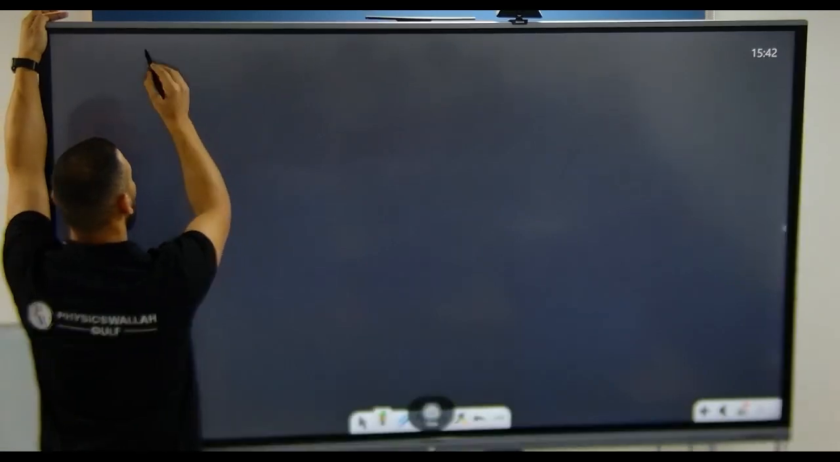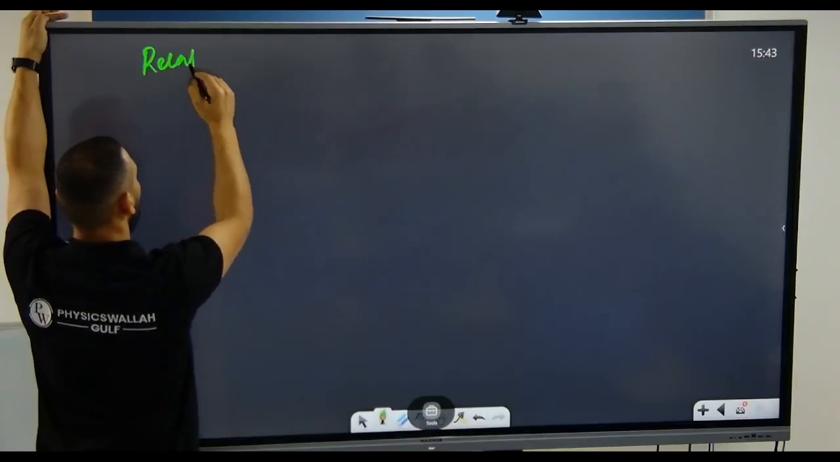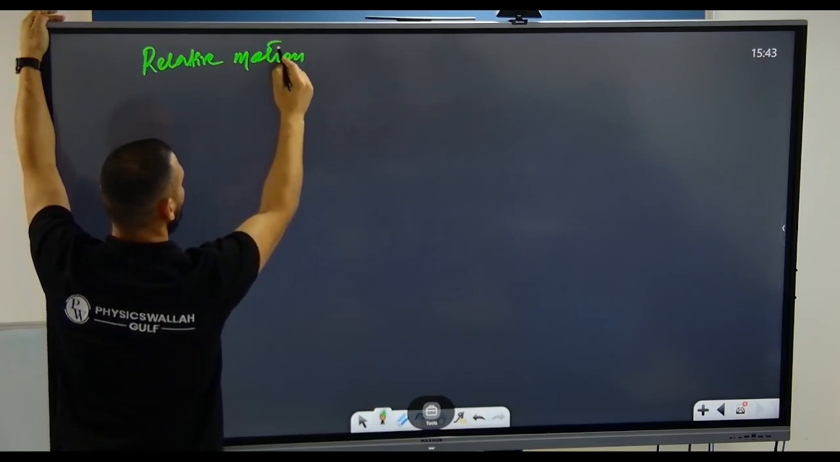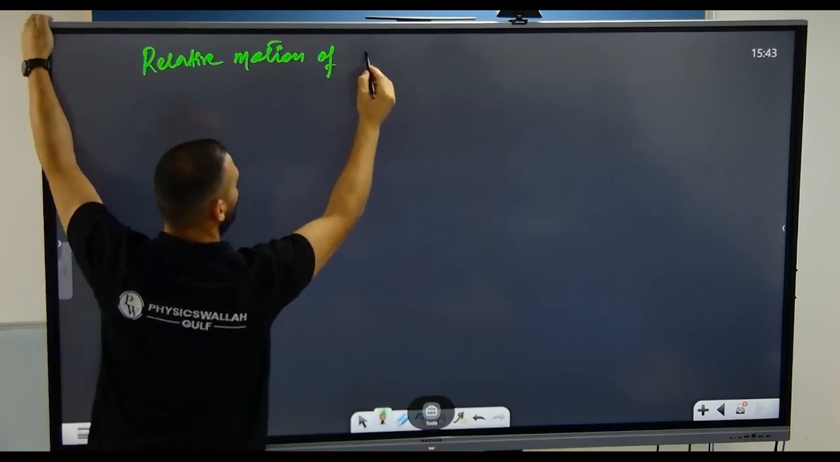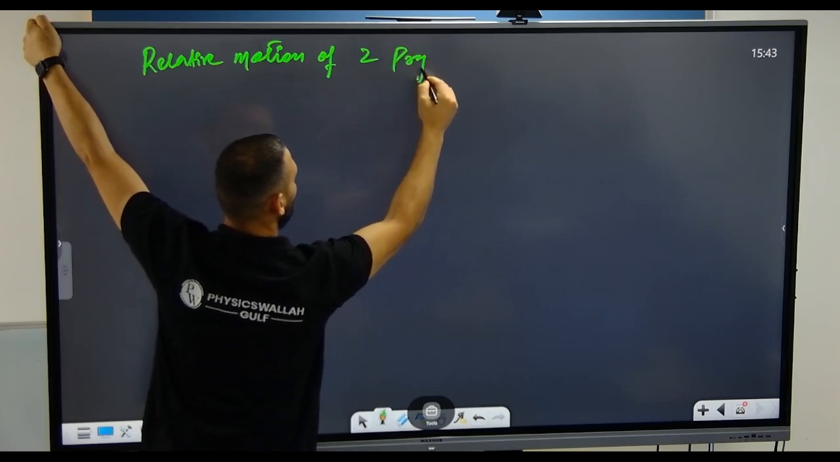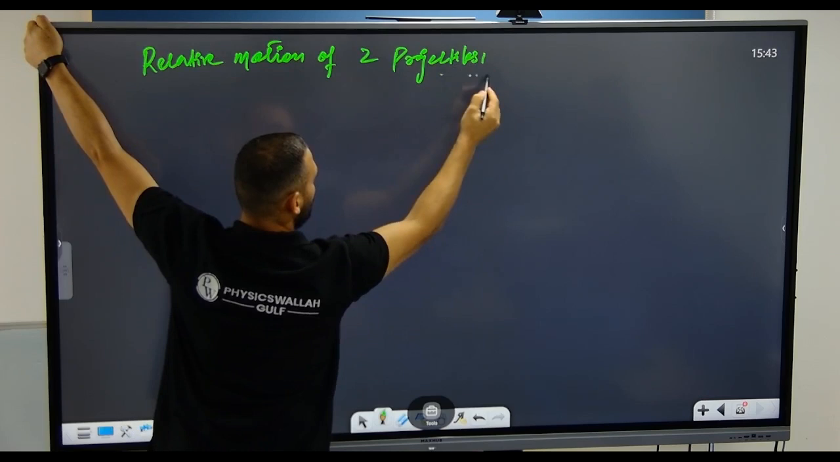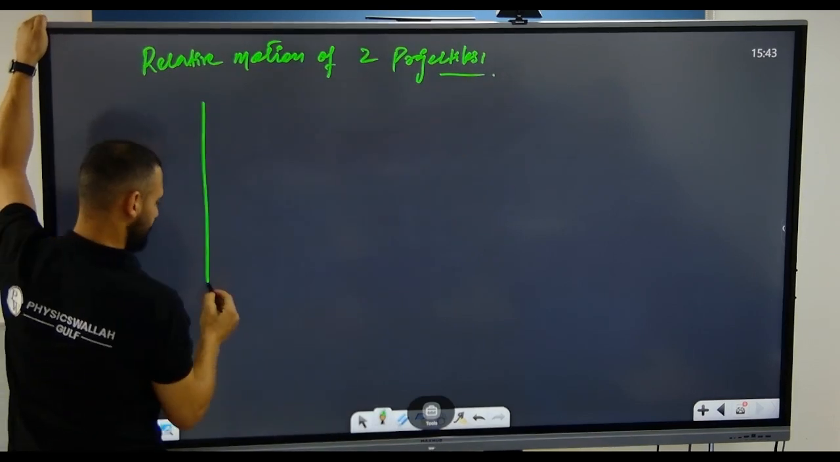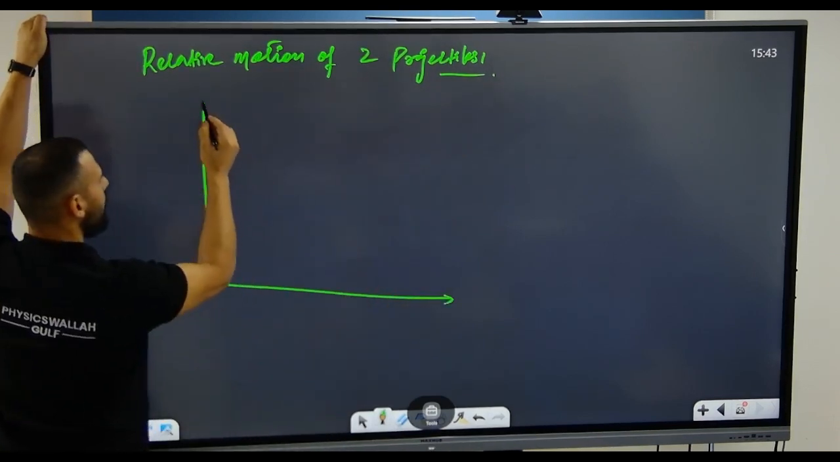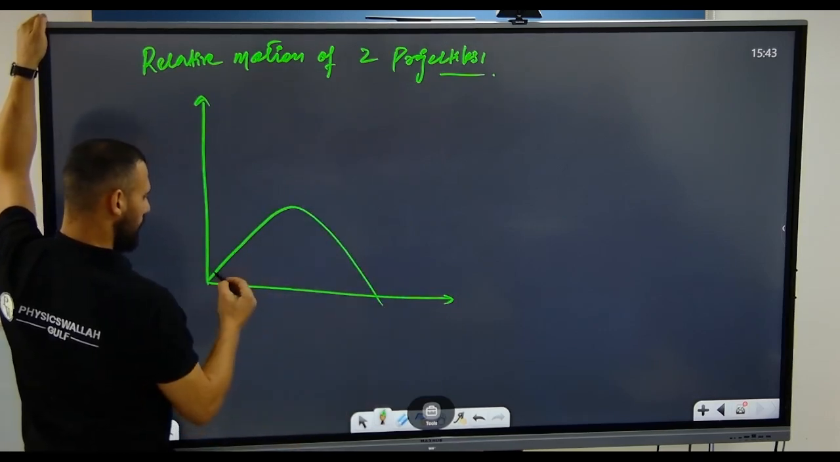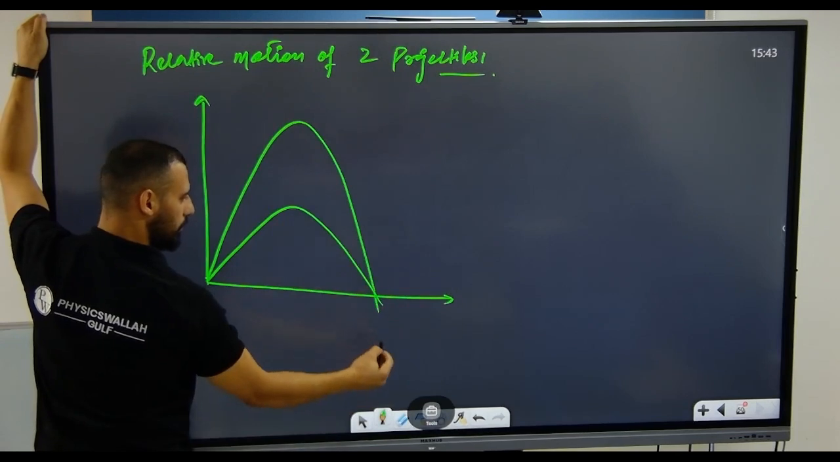Two projectiles, the topic would be relative motion of two projectiles. Say for example, I have two projectiles. One is like this, and the other one was fired. It went here and it also came back.